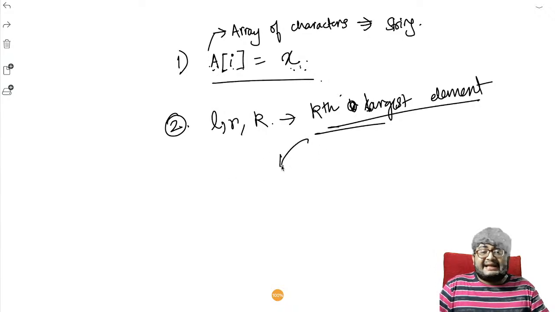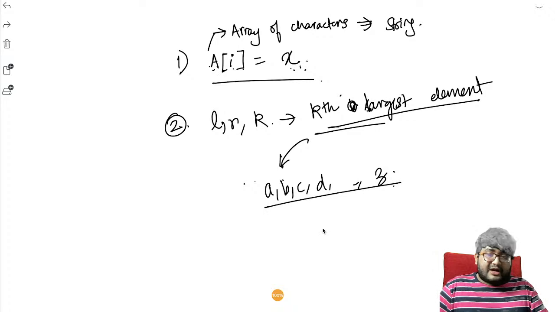We know that the kth largest element will be one of A, B up to Z, right? It will be one of A, B, C, D up to Z. It will be a character. Is it right? The kth largest element will be one of these characters. And all the array values will also be within A, B, C up to Z. Is it correct?